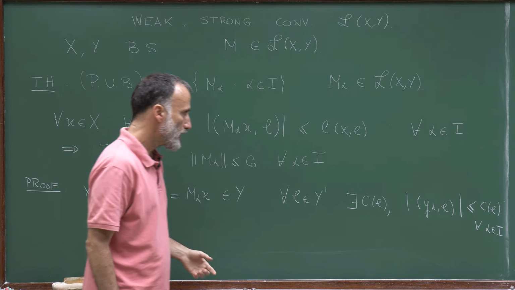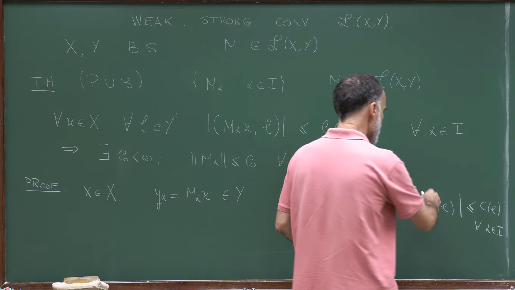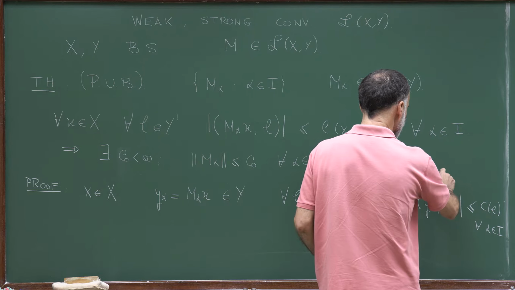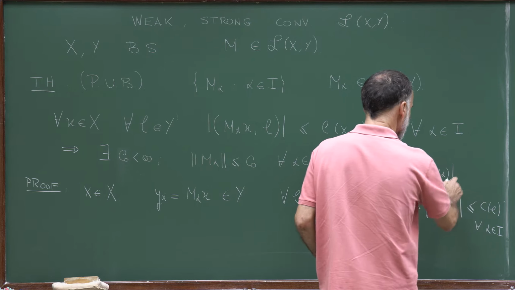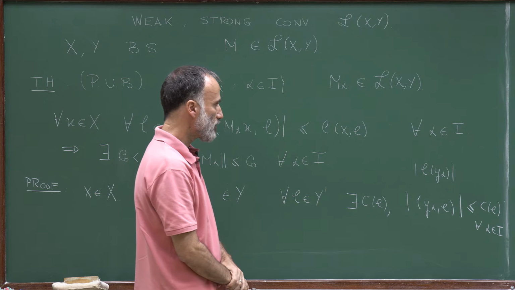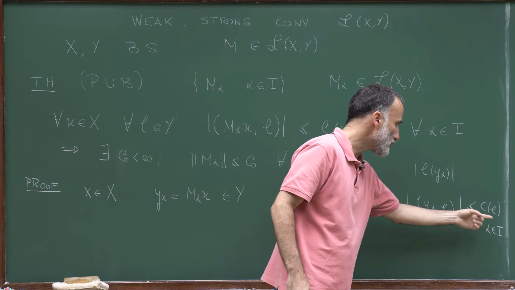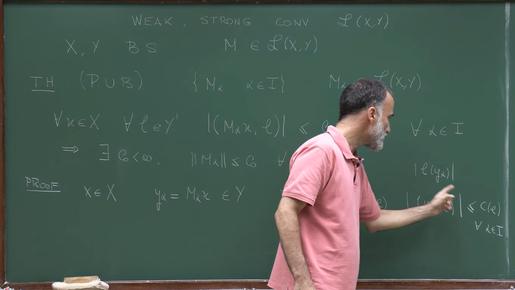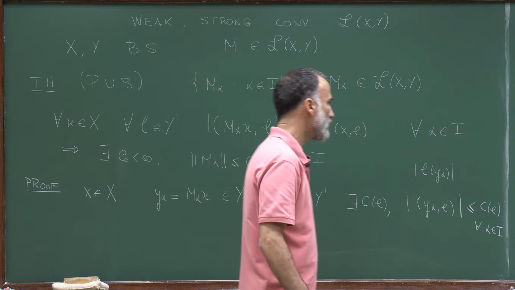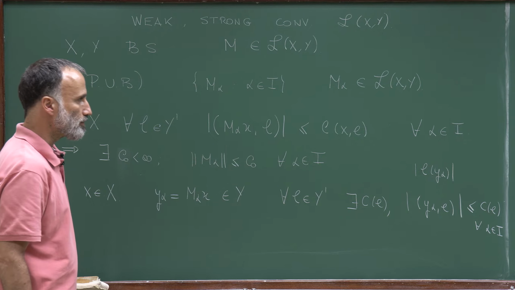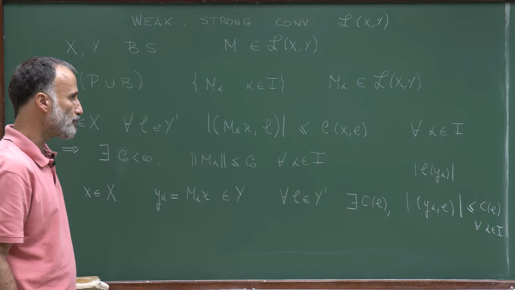And what we know is that if we apply L to this family of points y_alpha, the absolute value of L of y_alpha is bounded by a constant which depends on L but does not depend on alpha. So it's uniform over alpha.